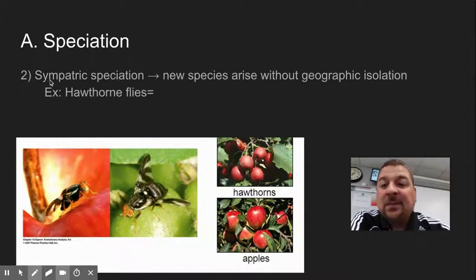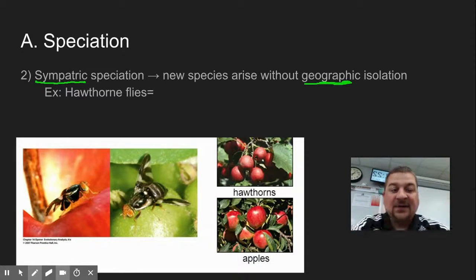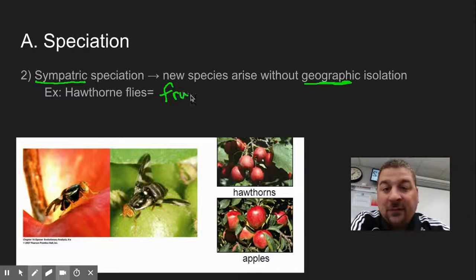The second type of speciation is sympatric speciation, where new species arise without being geographically, physically separated from each other. We've seen this with the hawthorn flies. The hawthorn flies were originally in North America, on hawthorn fruits.